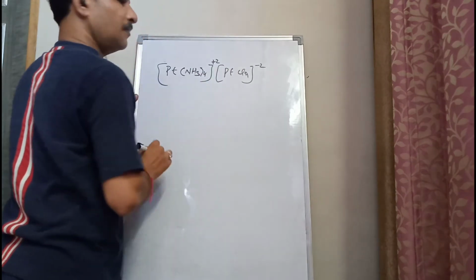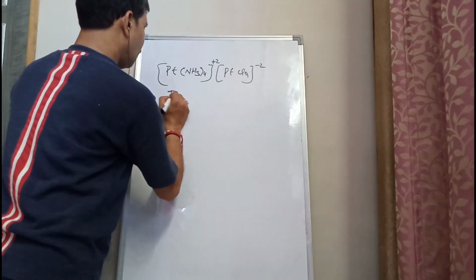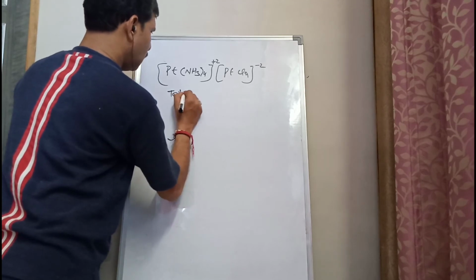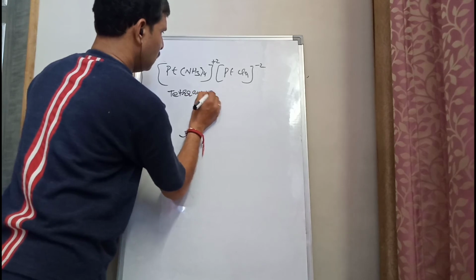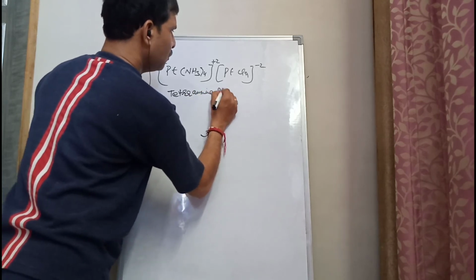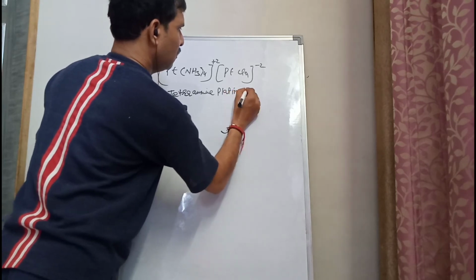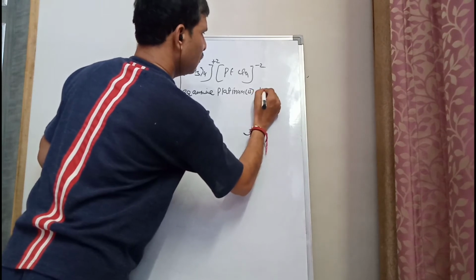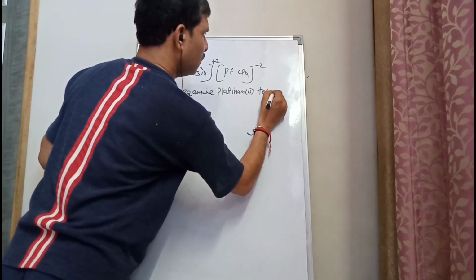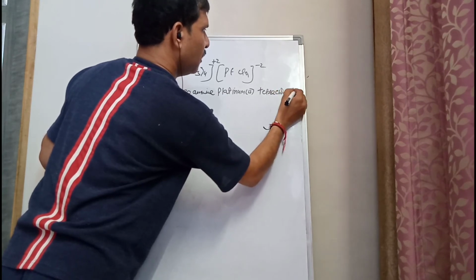First of all, we are giving the nomenclature of these compounds. So tetraammine platinum 2, tetrachlorido platinate